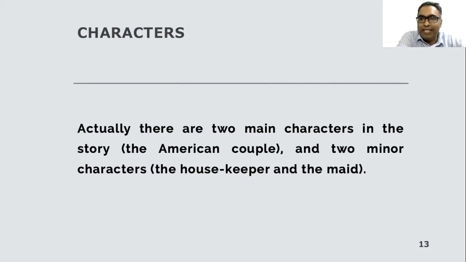The text is centered on the cat, because the lady wants the cat. So the cat represents the baby. The woman wants a baby, but the scenario is quite different. Her desire of getting the cat is not fulfilled.